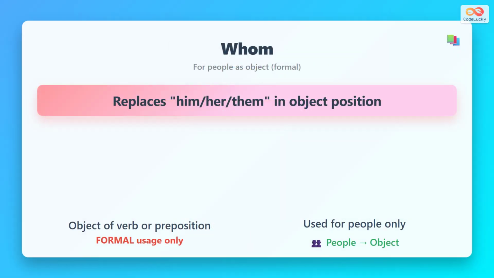The pronoun whom replaces words like him, her, or them when used as the object. It is used as the object of verbs or prepositions. Remember, it is formal and only used for people.